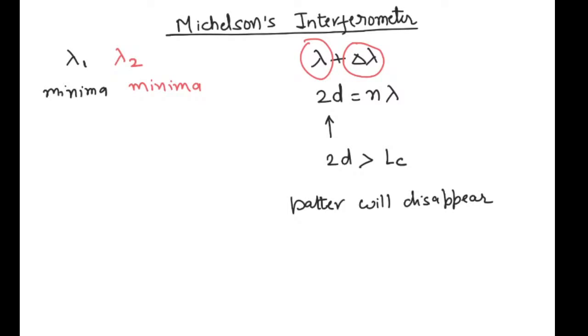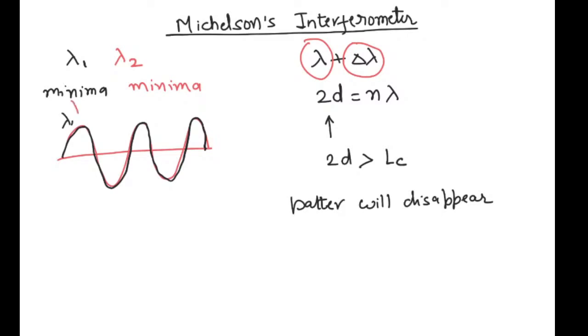For the highest contrast pattern, you should have lambda 1 and lambda 2 both at the same position. That we call the position of highest contrast.